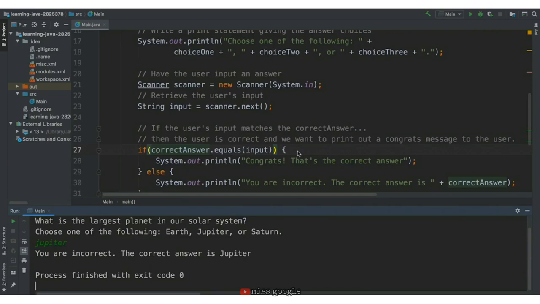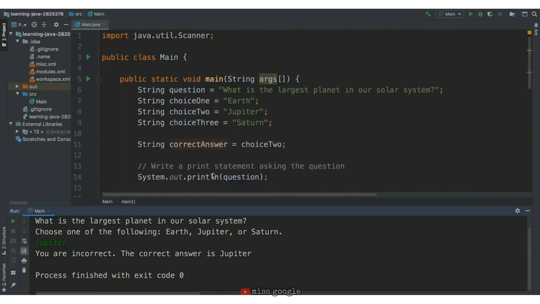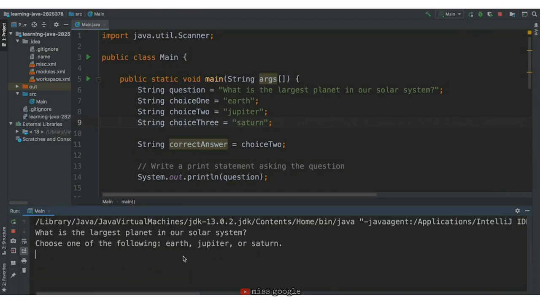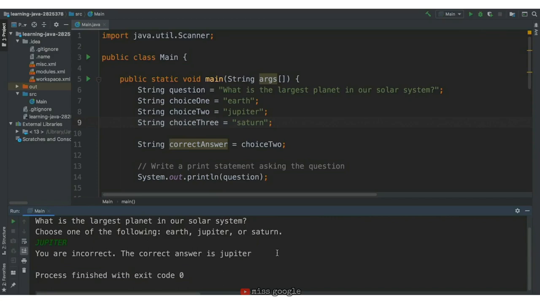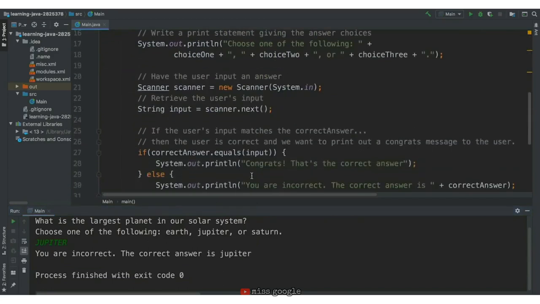This happens because .equals is case sensitive. That means if the casing of our input does not equal the casing of correct answer, this condition will be false. We don't want our condition to be case sensitive. We can fix it in this case by changing all of our answer choices to having lowercase first letters, making them fully lowercase. When we run the program again, a full lowercase Jupiter will work, but other versions of it will not work. To make it work for the other versions, we need to convert our input to lowercase.